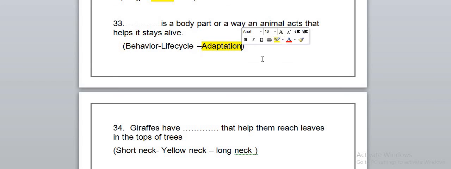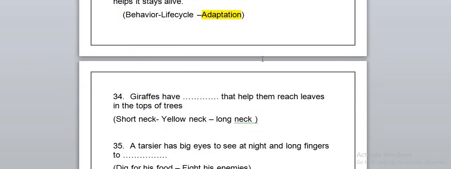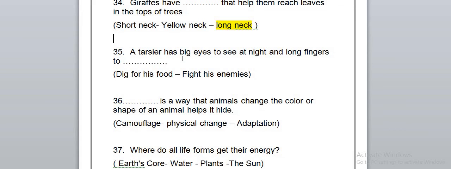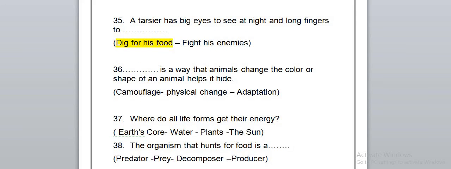Giraffes have a long neck that helps them reach the leaves at the top of the trees. A tarsier has big eyes to see at night and long fingers to dig for food. And this is the part about how animals stay alive and save their lives.